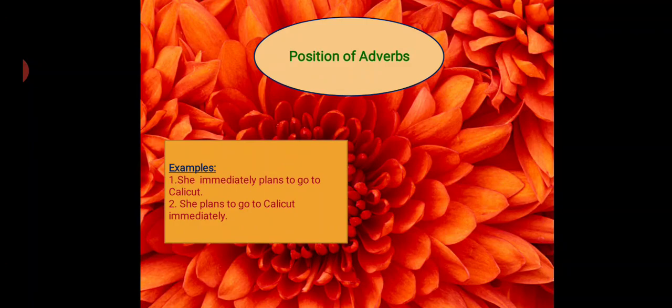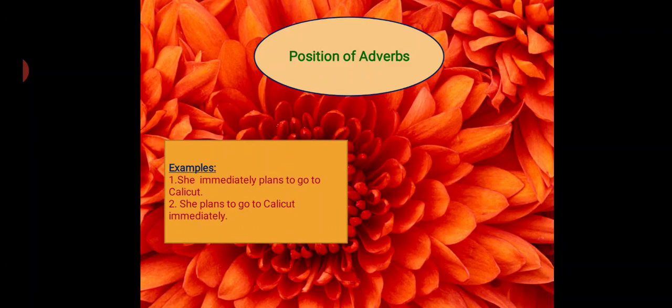She immediately plans to go Calicut. Children, immediately here is placed before the verb. In the second sentence, she plans to go Calicut immediately. So now for you these two sentences are similar, but these sentences have some change.